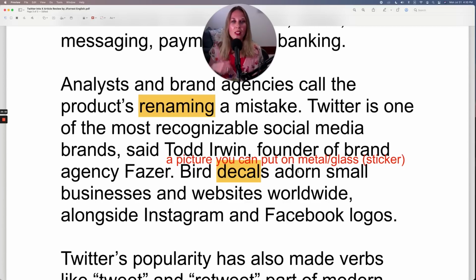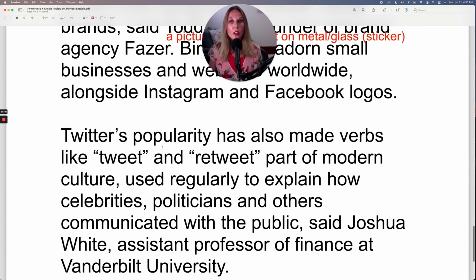Bird decals adorn small businesses and websites worldwide. Adorn simply is a formal way of saying they're visible on. So you can see the decals on small businesses and websites alongside Instagram and Facebook logos. Twitter's popularity has also made verbs like tweet and retweet.